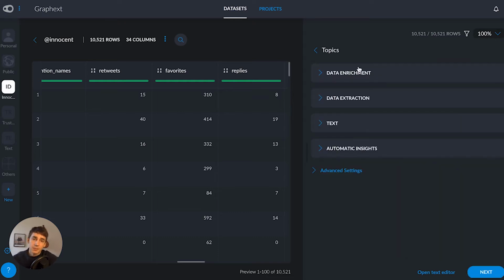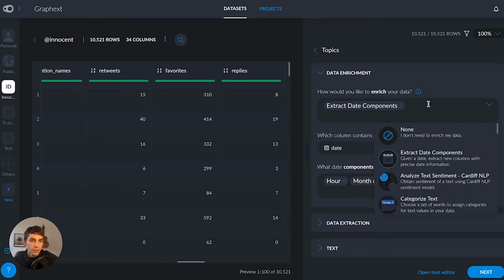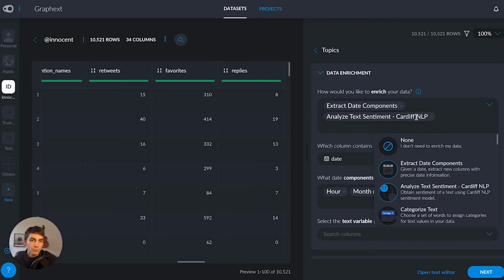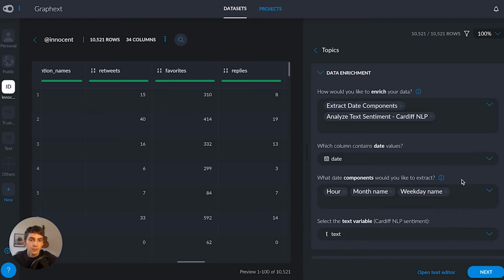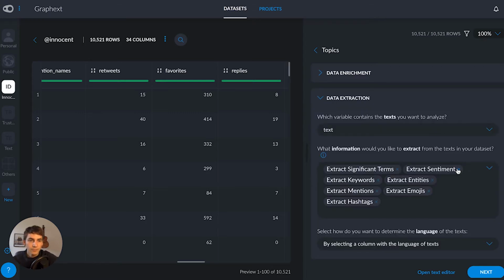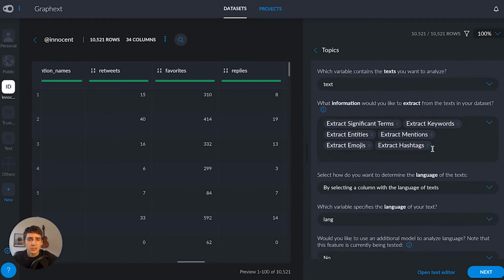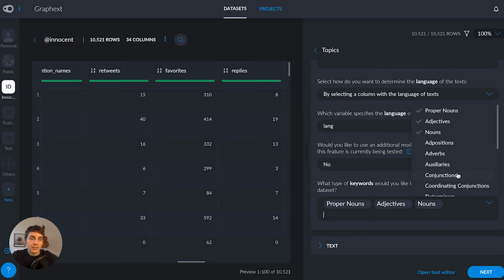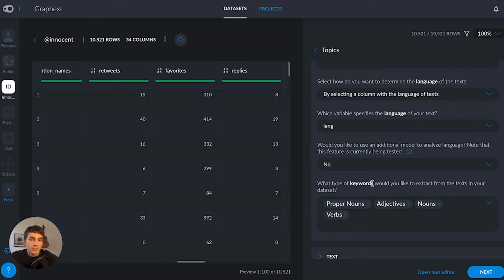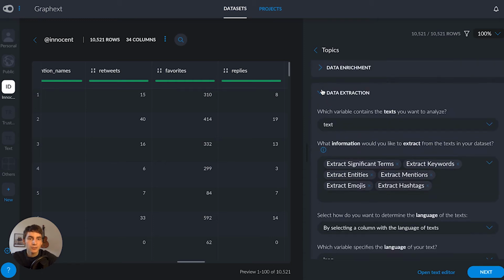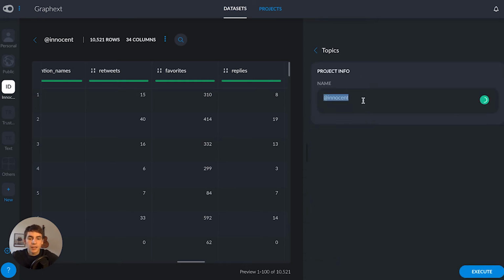I'm going to choose topics as the analysis that I want to run. Most of this is going to be set up instantly for me because we're using a data set from Tractor. But I just want to make sure that we're going to analyze sentiment here. So this model is going to predict whether the tweet was positive, negative, or neutral, and I point that to the text column. It's worth checking this data extraction column just in case we want to add any interesting variables into our project, extracting the language features, or maybe adding verbs to the list of keywords that we want to extract from the text. But that's pretty much good to go. I'm going to click next and call my project tweets from Innocent Drinks and execute it.